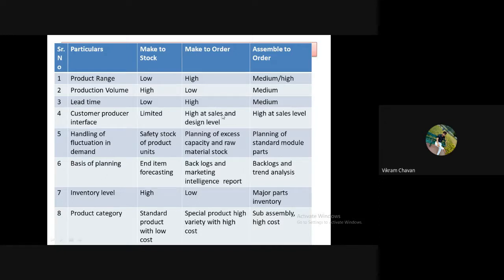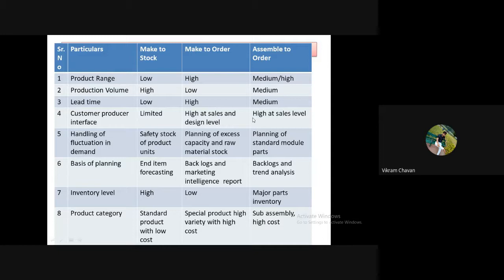So it is high at the sales and design level. Extensive at design level also, and after providing the product, as the cost of the product is very high, if any fault happens, then even after selling, feedback can be accepted from the customer side